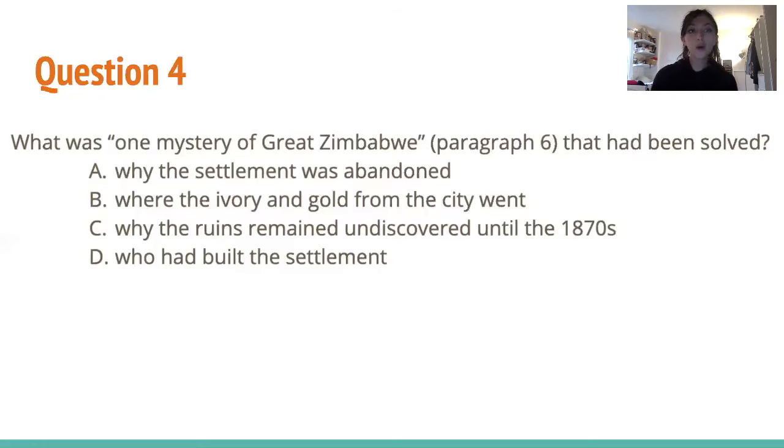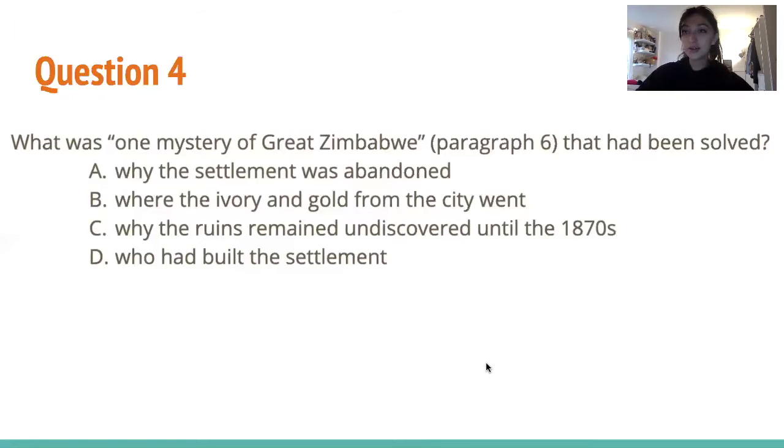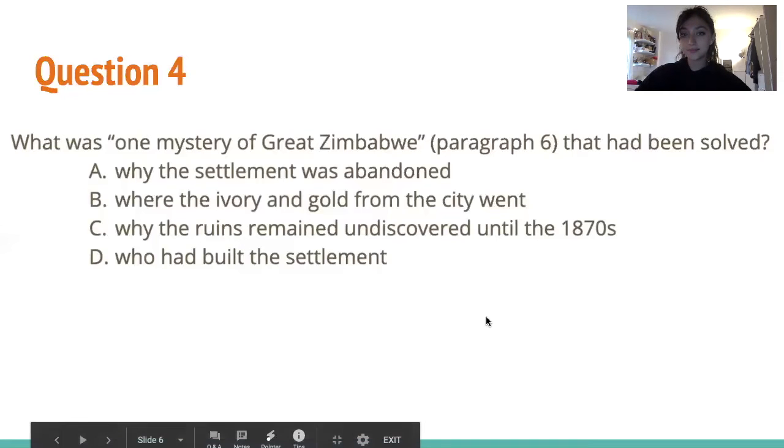So question 4, what was, quote, one mystery of Great Zimbabwe, paragraph 6, that had been solved? So it's a detailed question, and it gives us the paragraph, which is the last paragraph, and it basically says, after all of this discussion about different competing theories about the origins of Great Zimbabwe, that mystery had been solved. So people really didn't know what the origins were until the very end when modern archaeologists found out. For questions like this, we already know the answer. Choice D is who had built the settlement. This is a detailed question, but it also has to do with the whole passage, so you don't even have to look at the other ones because this is the only answer that is correct.